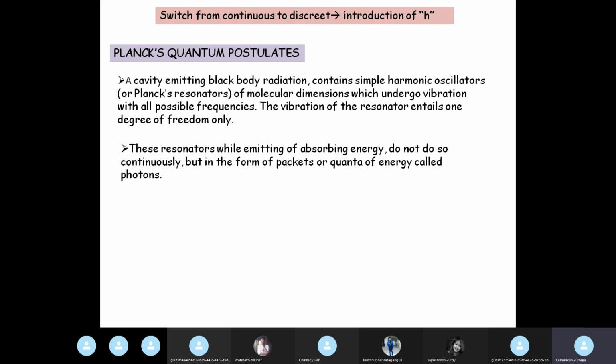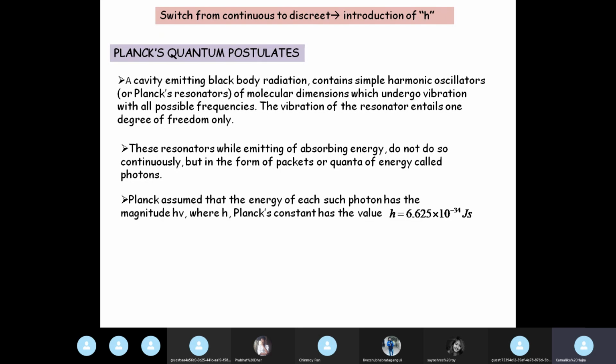Delta E equal to h nu. Remember, the minimum value of energy that any such resonator can have is delta E, and we saw delta E is proportional to the frequency. So delta E is equal to h nu, and these packets or quanta of energy were called photons.